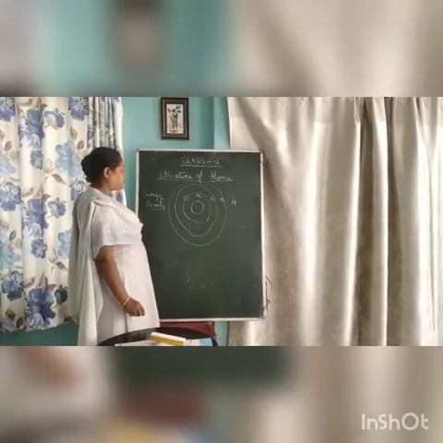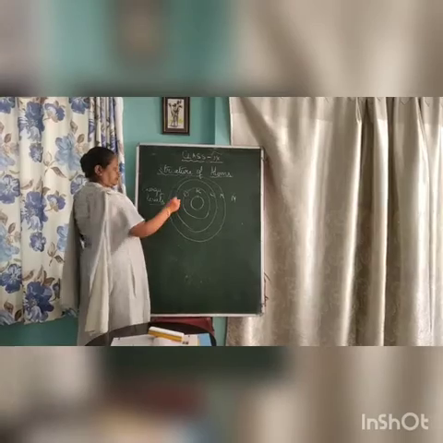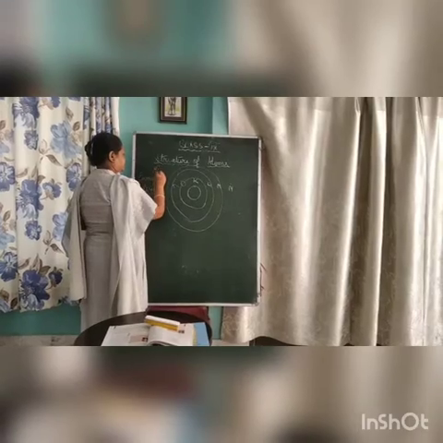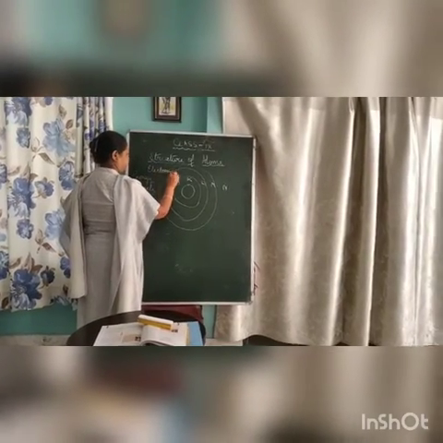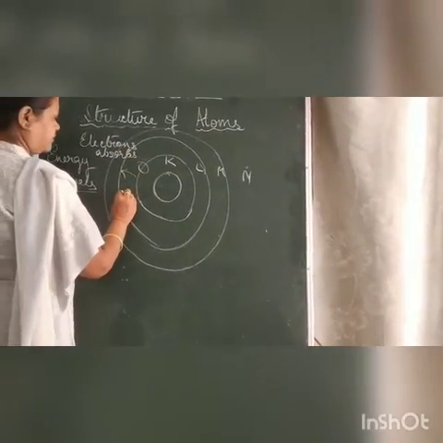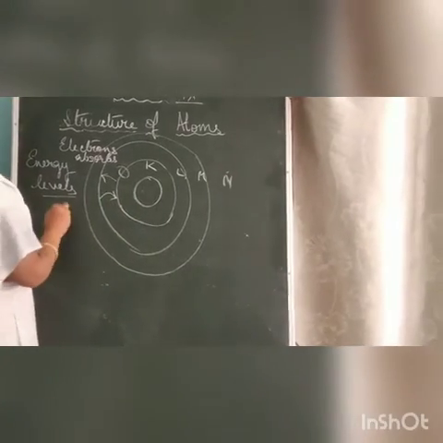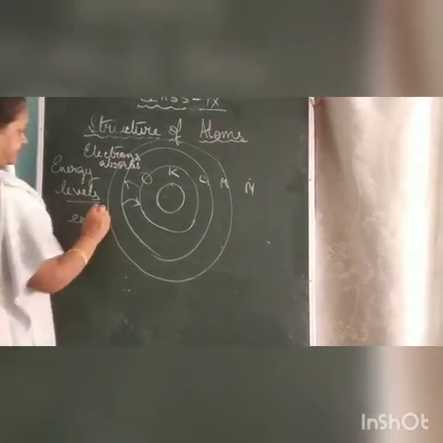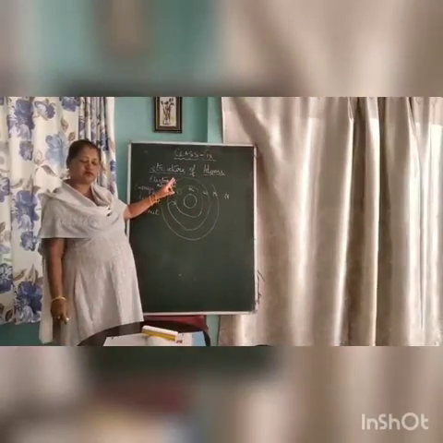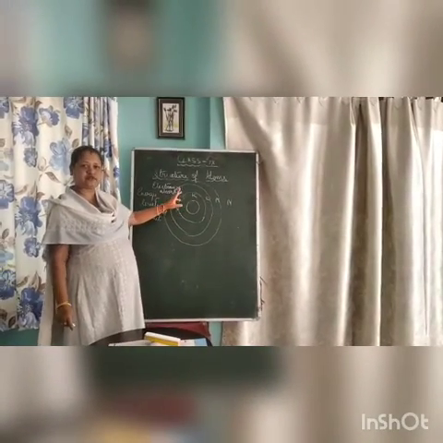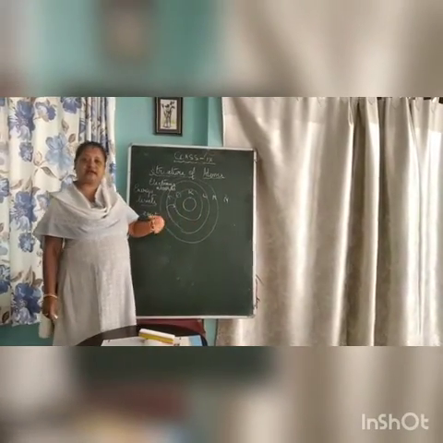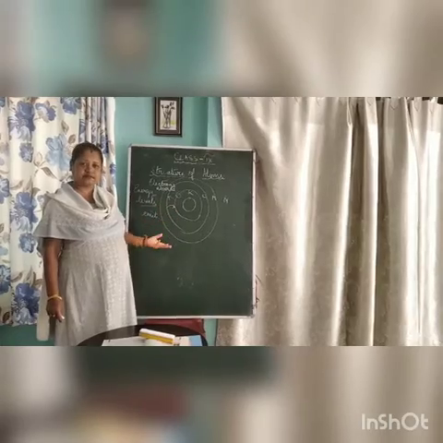And please remember that when an electron moves from the inner orbit to the outer orbit, it absorbs energy. And when it moves from the outer orbit to the inner orbit, the electrons emit energy, right? That is why the electrons are able to revolve in discrete orbits, and they do not fall into the nucleus, and that is why the electrons are quite stable, right?